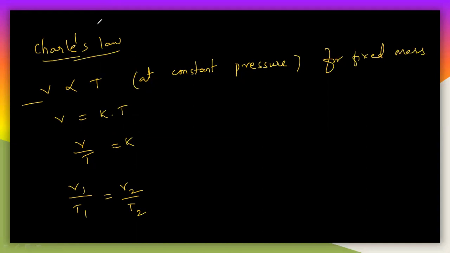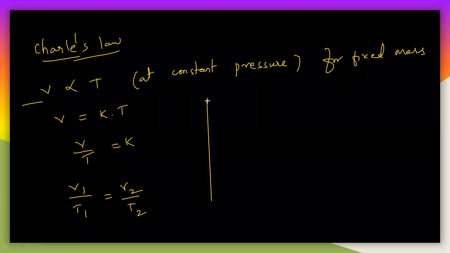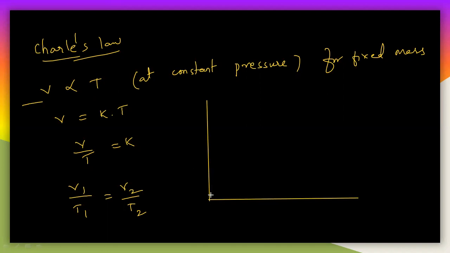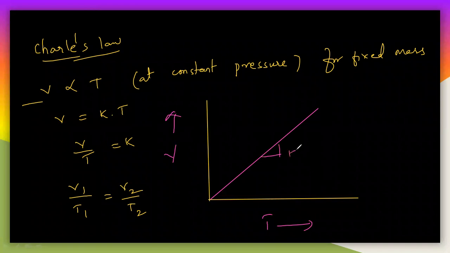So if you plot the graph for this, you can draw the graph like this. V is directly related with the T, so you will get a line like this. Here let us say it is V and it is temperature, and the slope is K. So see here, V is equal to KT, this is nothing but y is equal to mx. So this is y, this is m the slope, and this is x. You will get the graph like this. So this is the Charles law here.